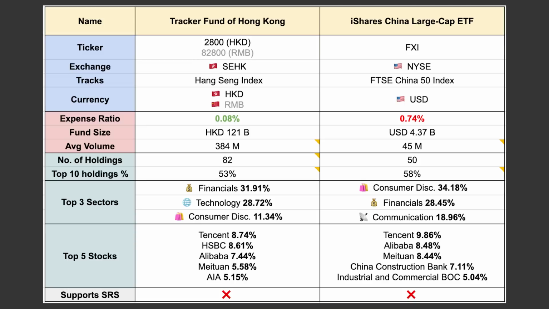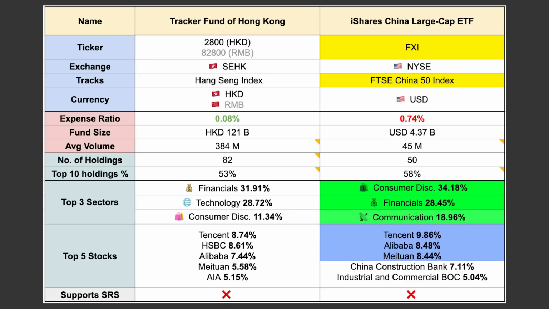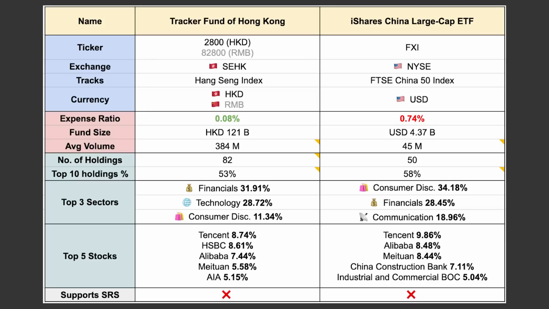The second ETF is FXI, which tracks the largest 50 companies listed on the Hong Kong Stock Exchange. Fun fact, this is one of Ray Dalio's favorite ETFs to invest in the China market. The top 3 sectors of this ETF are consumer discretionary, financials, and communication. And once again, most of the top holdings are familiar names. Among the 2 ETFs, the cheaper one to go for would be 2800, as it has an incredibly low 0.08% expense ratio. So those were some of the best China ETFs that you can invest in.